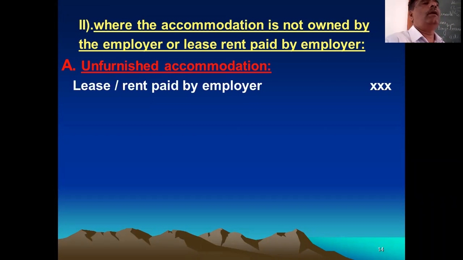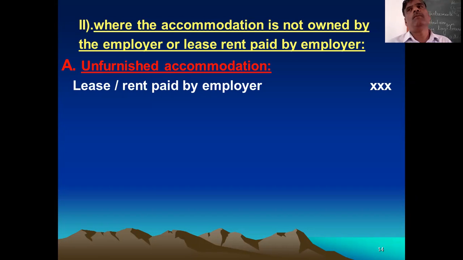Whatever rent paid by the employer to the owner of the building, that is called as lease or rent paid by the employer on behalf of employee. Building is given to employee for accommodation purpose. It may be free or concessional rate.